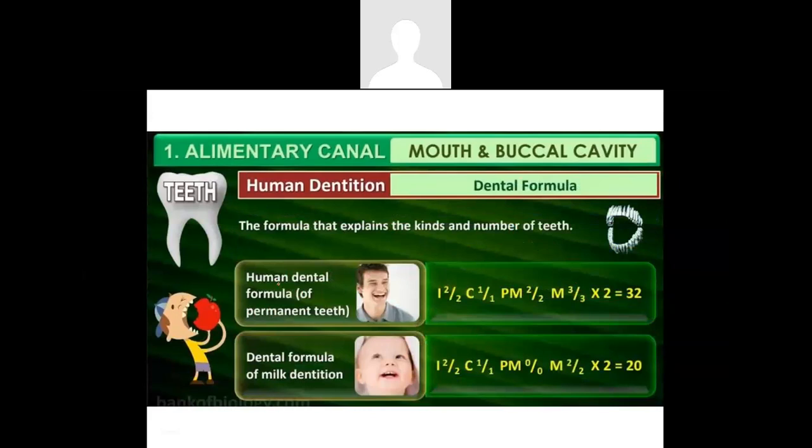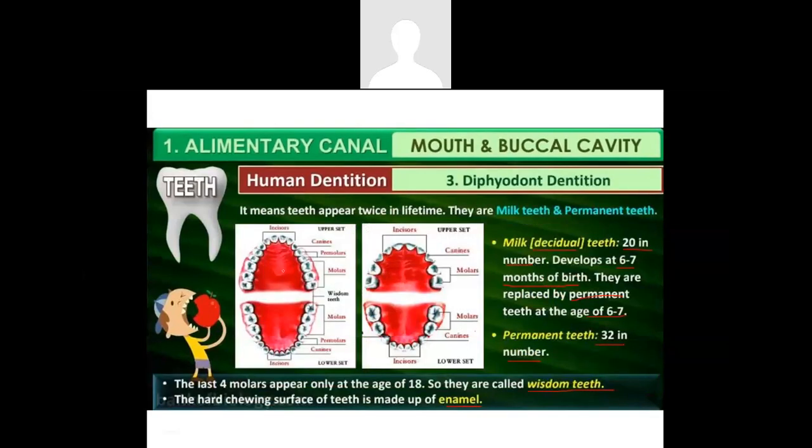In the human dental formula for permanent teeth, I represents incisors, C represents canines, PM represents premolars, and M represents molars. They've given here 2 by 2. So let us understand what the first 2 stands for and what the second 2 stands for.